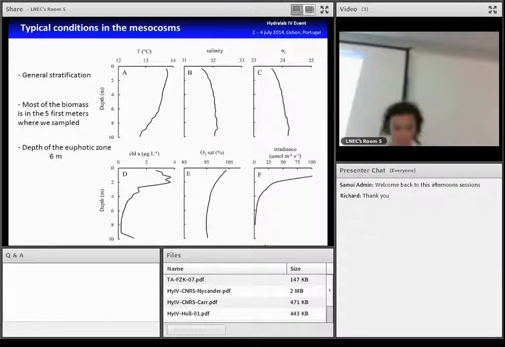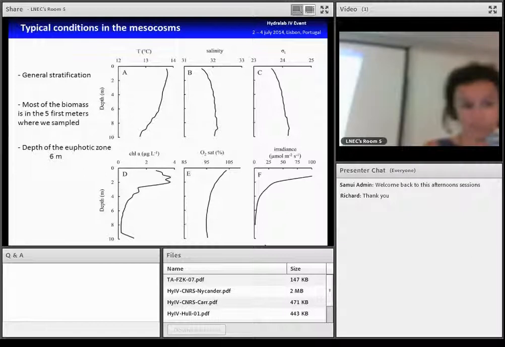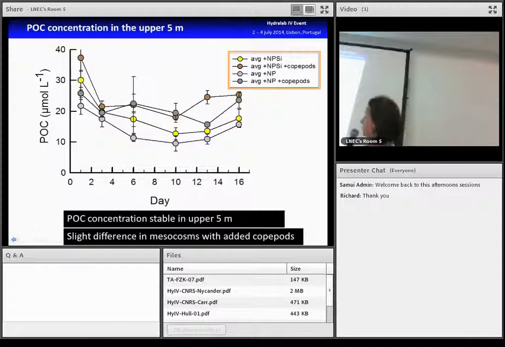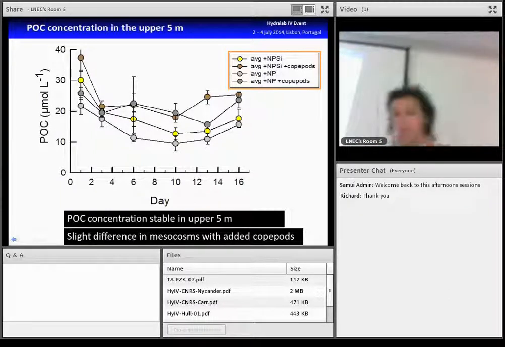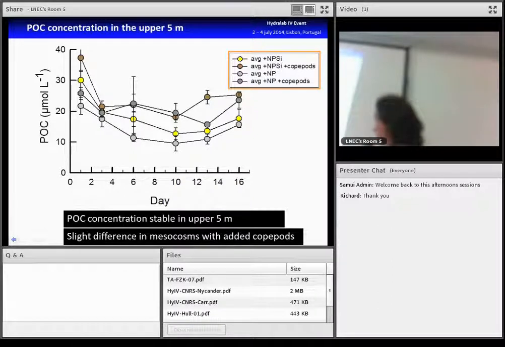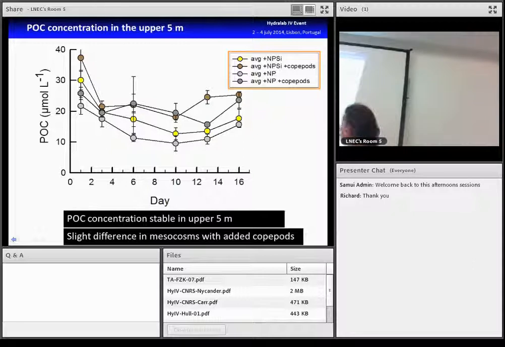So here I present you the average particulate organic carbon concentration in the upper 5 meters. So with a different treatment, with and without silicon, and with and without copepod. What we can see, the particulate organic carbon concentration in the first 5 meters is stable during all the experiment, but also remains equal between the different treatments, with very slight differences in the mesocosm with the added copepod.